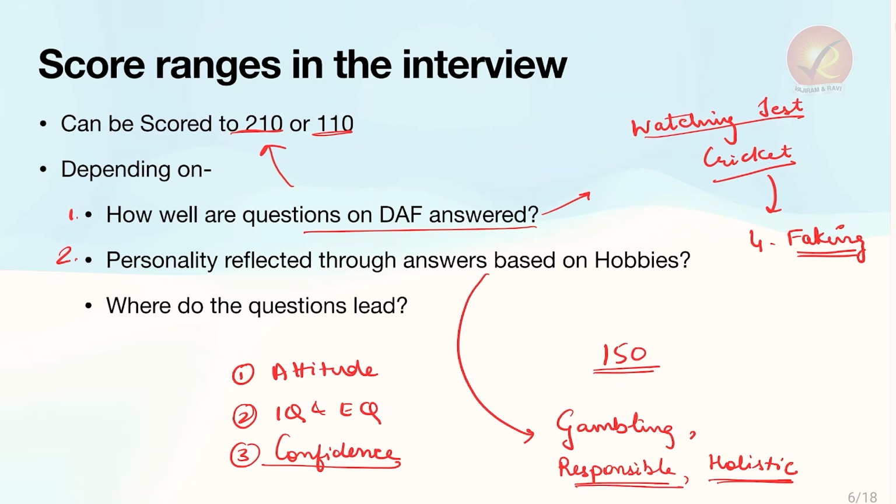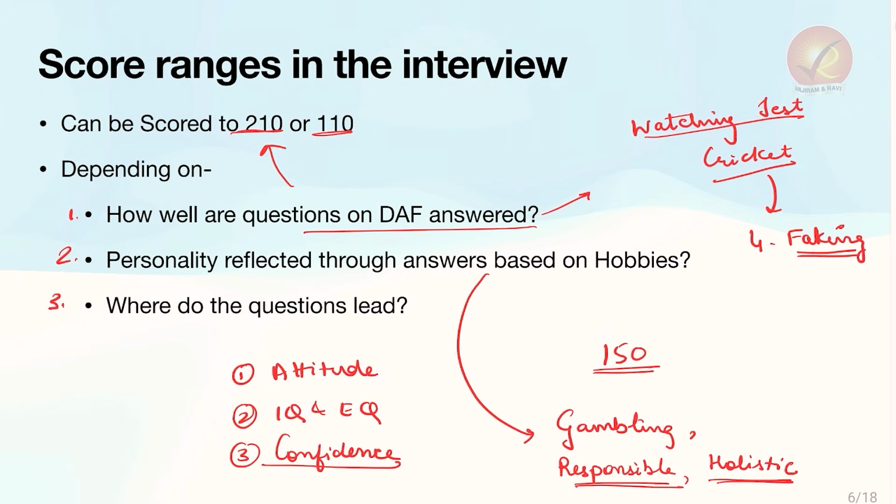So your hobbies reflect what kind of a person you are, whether you are a social person, whether you are an isolated person, whether you are an introvert or an extrovert. And all of these factors in some way help the panelists understand what kind of personality you hold and whether you are suited for the job of a civil servant.